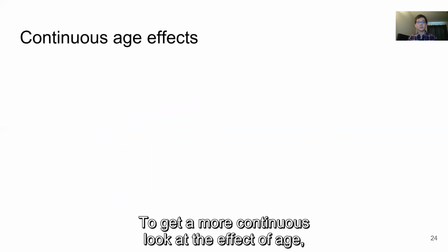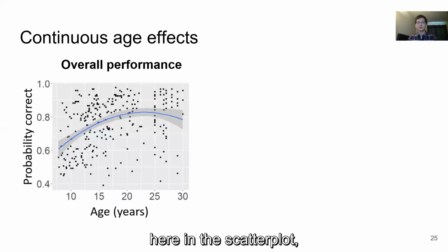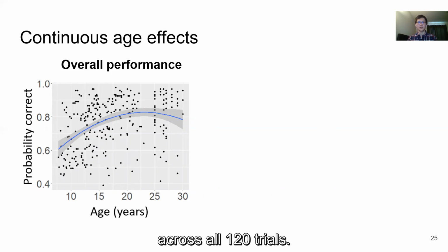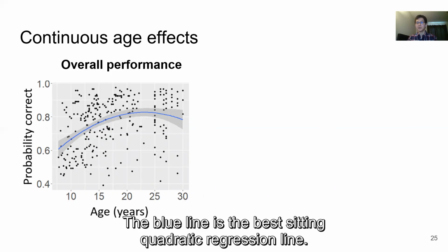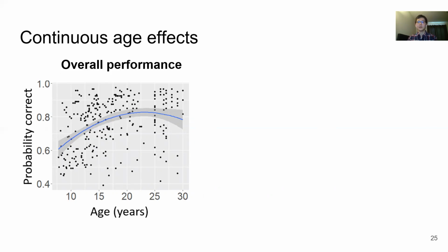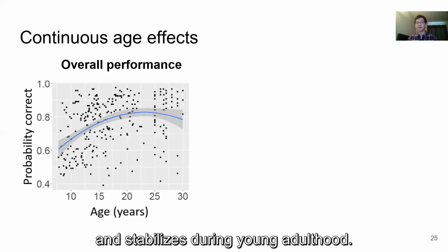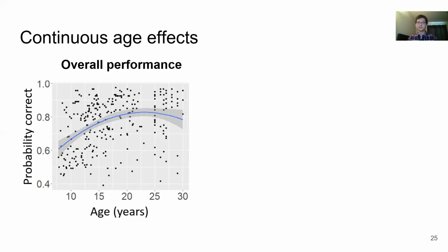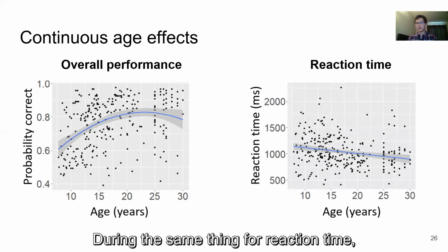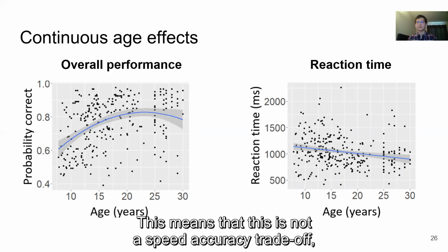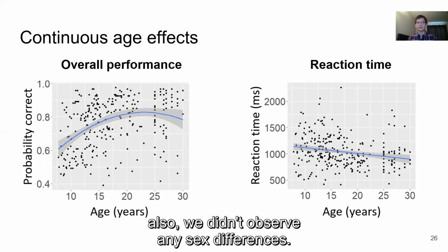To get a more continuous look at the effective age, here in the scatter plot, the x-axis is age and the y-axis is the average performance across all 120 trials. The blue line is the best fitting quadratic regression line. You can see that performance increases during adolescence continuously and stabilizes during young adulthood. Doing the same thing for reaction time, we see that older participants are generally faster. This means that this is not a speed accuracy trade-off. Also, we didn't observe any sex differences.